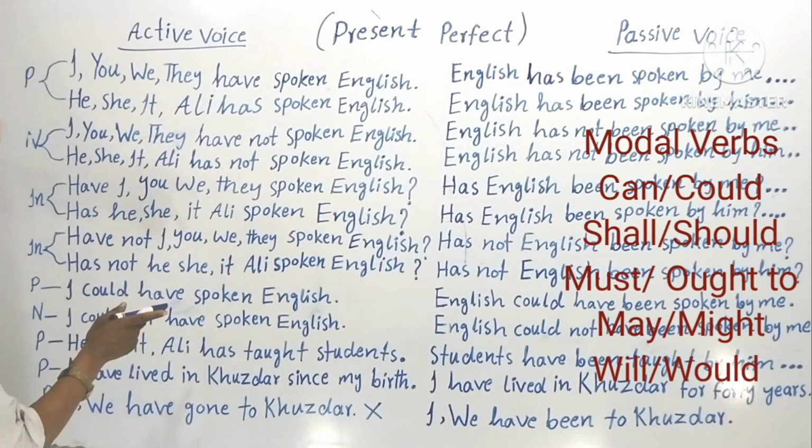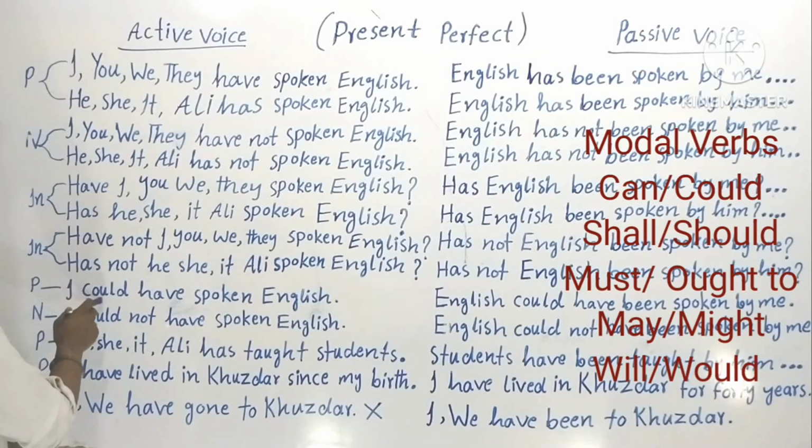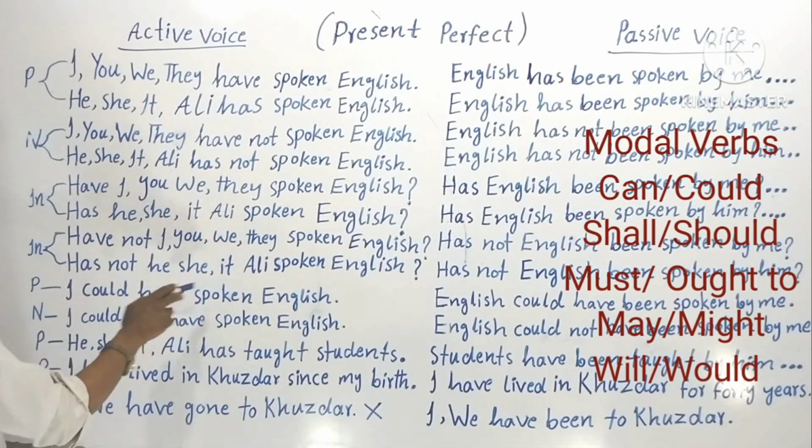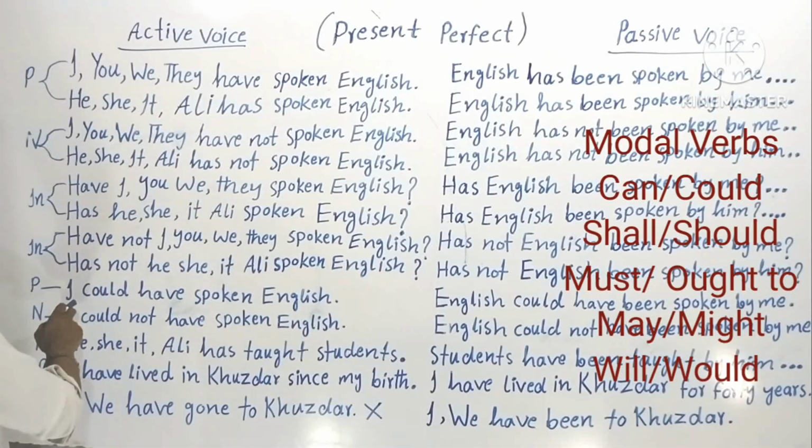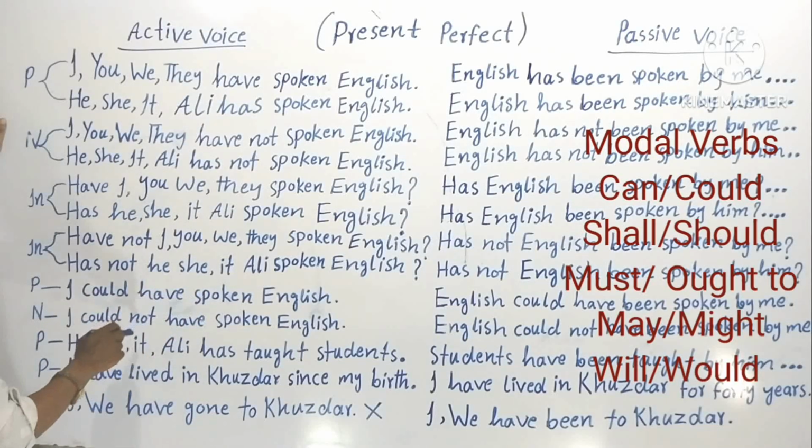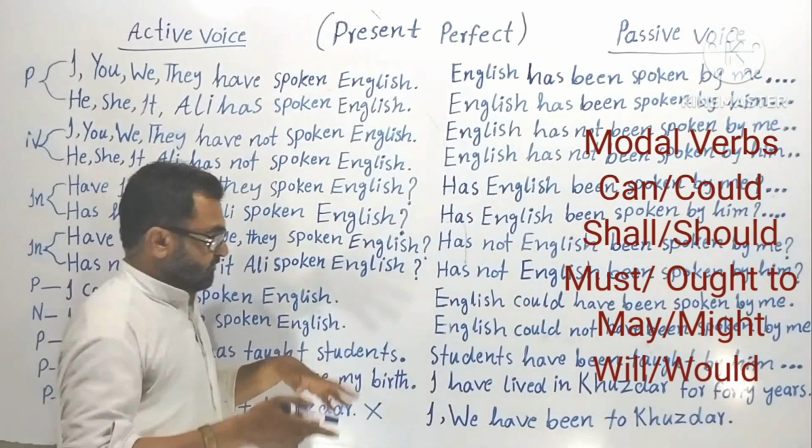Now, before I used different subjects, now I will use different modal verbs. Understood? Subject will remain the same, but modal verbs will be changed. Okay? I could have spoken English, I should have spoken English, I might have spoken English, I must have spoken English, I ought to have spoken English, I would have spoken English. Now look at the negative. This is the positive, this is the negative. I could not speak English, I should not speak English, I would not speak English, I might not speak English, I must not speak English.